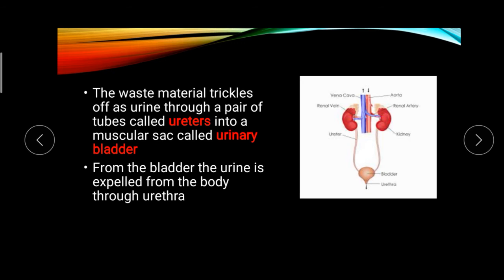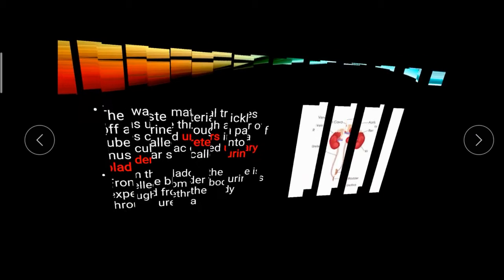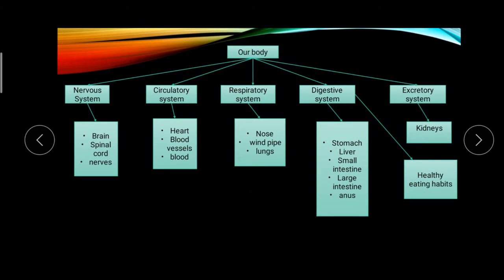Do you understand? So, what are the topics today we have learned? We have learned about the digestive system and the process of digestion, healthy eating habits, and then the excretory system. We have completed this lesson, so we recall the topics we have learned. The lesson is our body. We learned the nervous system, circulatory system, respiratory system, digestive system, and finally the excretory system.